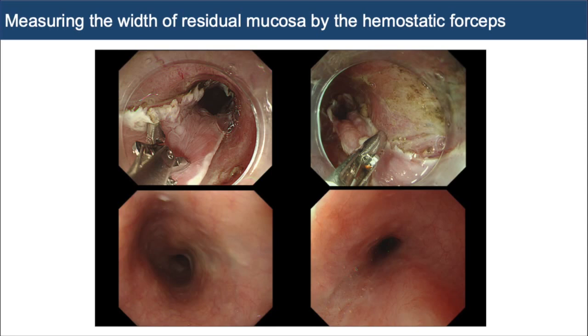About our study. This study included patients who underwent esophageal ESD with local TA injection immediately after ESD. The primary endpoint was to identify predictors of ESD stricture. We evaluated the association between regions and ESD-related factors and stricture formation. The circumferential spread was evaluated by the circumferential proportion and the width of residual mucosa. The width of mucosa was objectively evaluated by measuring with the opening of hemostatic forceps with a 4 or 5 mm opening diameter.